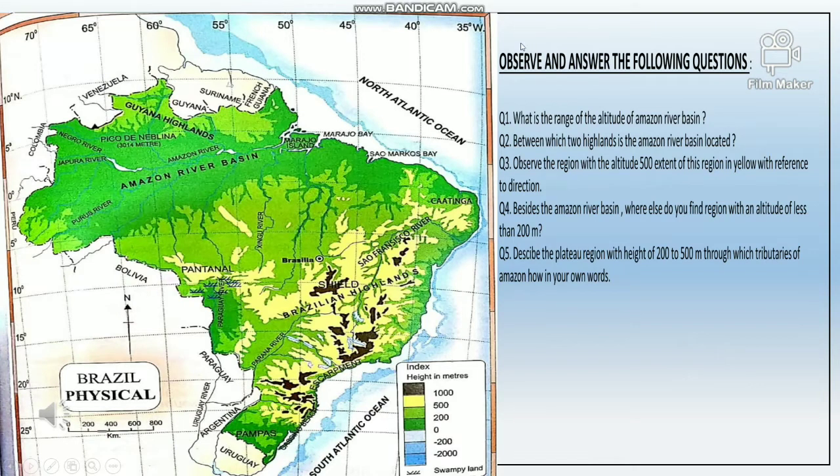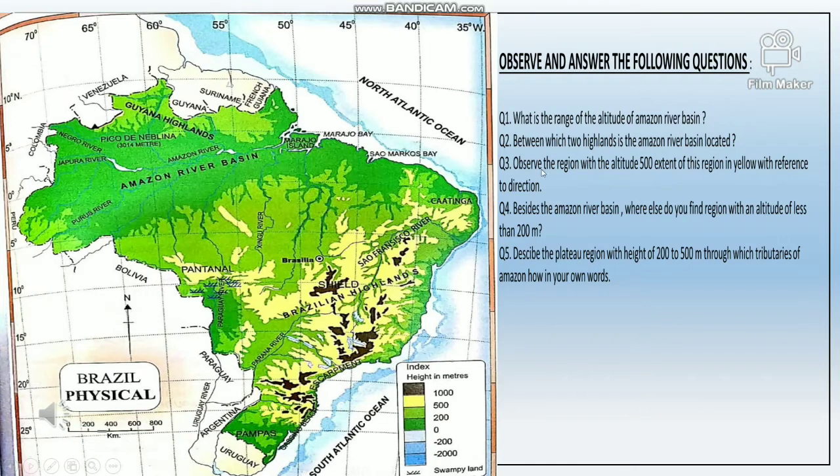Now coming to Brazil. What is the range of altitude of the Amazon river basin? The range of altitude of the Amazon river basin is between 0 meters and 200 meters. Next, between which two highlands is the Amazon river basin located? The Amazon river basin is located between the Guiana highlands and the Brazilian highlands.